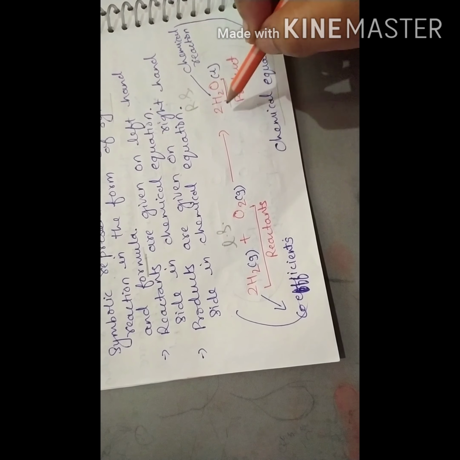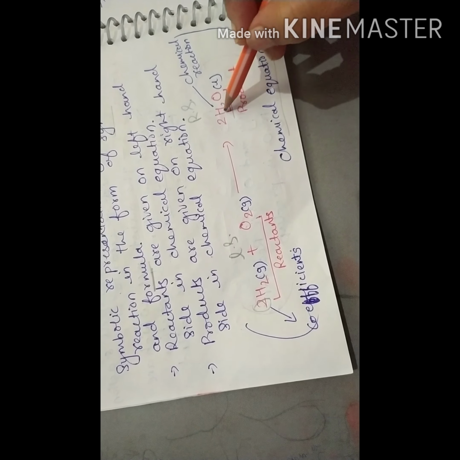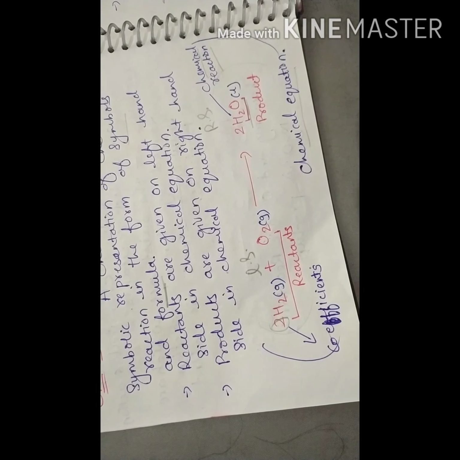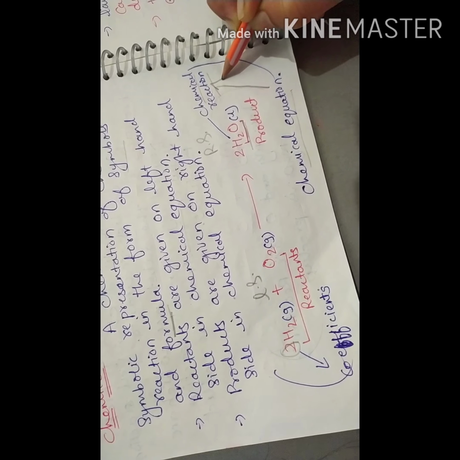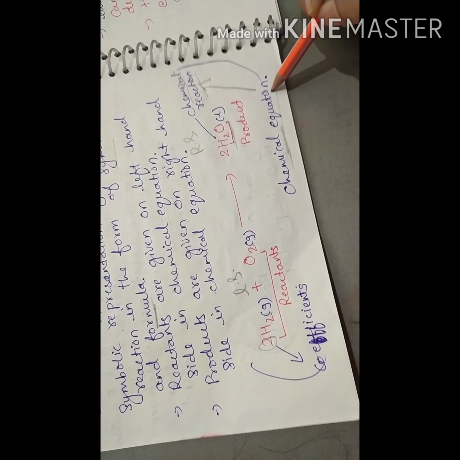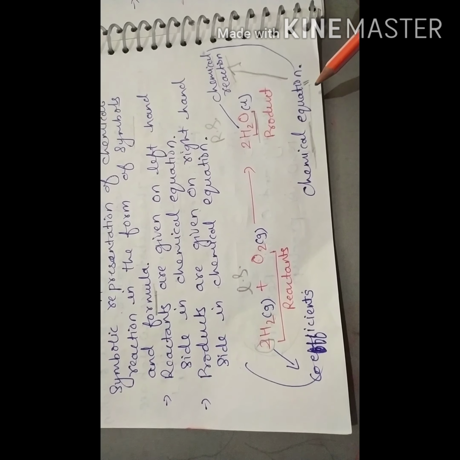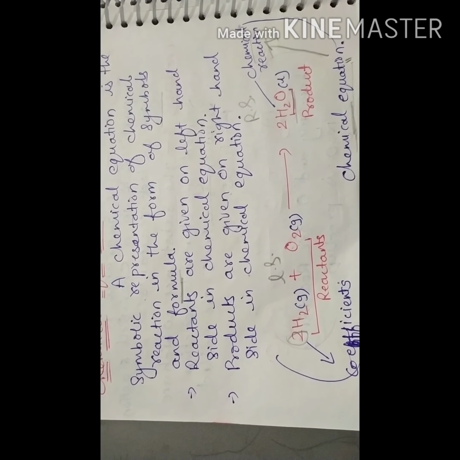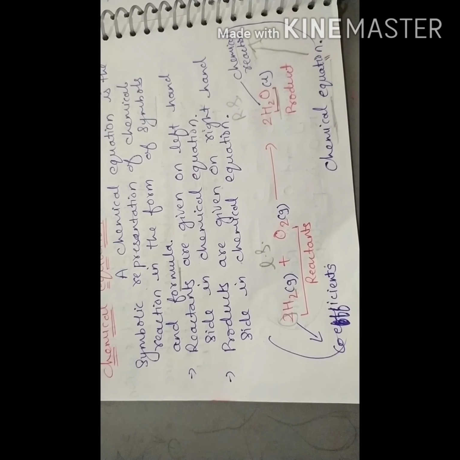And here, 2 moles of H2 and O2 react and give 2 moles of water. This is your complete chemical reaction. A chemical reaction is always presented with the help of a chemical equation, and a chemical equation is always written with the help of molecular symbols or compound formulas.